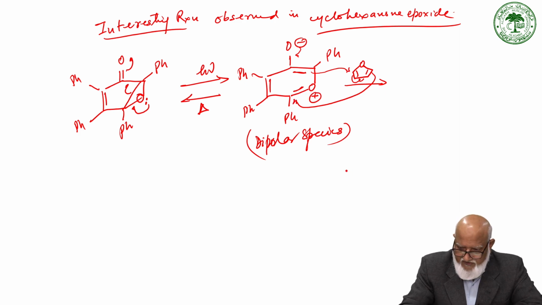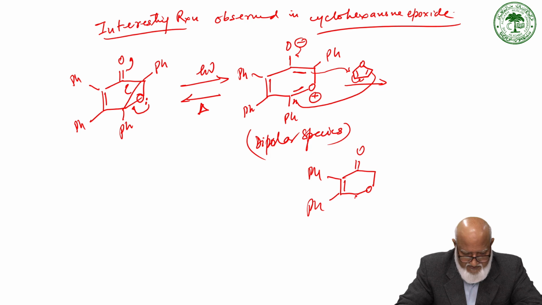So what we get, the final product which is formed after the addition across this dipolar species, is this one, C double bond O, phenyl.